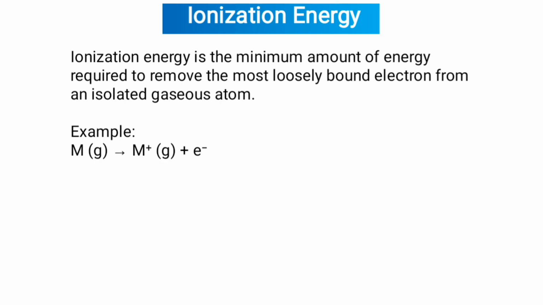Ionization energy. We define ionization energy as the minimum amount of energy required to remove the most loosely bound electron from an isolated gaseous atom. Example: M in gaseous state gives M positive in gaseous state plus an electron.